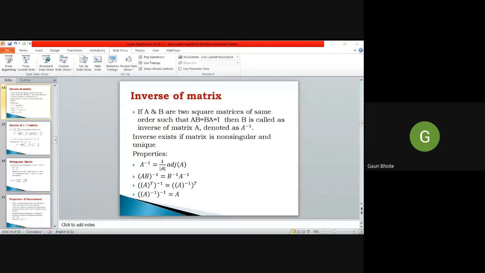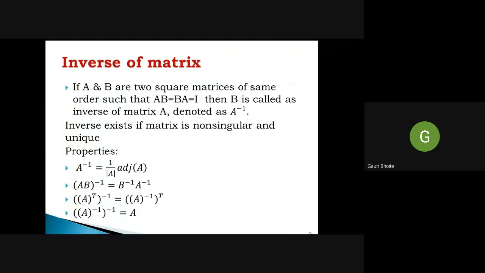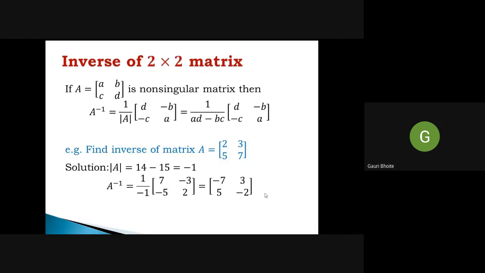So now I continue to the next part. Again, I am dealing with this property because sometimes we are using this property and we have to find out the adjoint matrix also. If matrix A is given to you, you can calculate A inverse and the determinant of A, and you have to find out the adjoint of A. Sometimes by using the reverse law, we have to solve the examples. Okay. So now the next type, inverse of a 2 by 2 matrix.